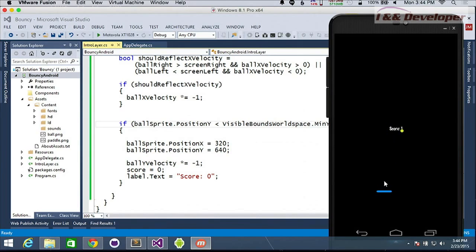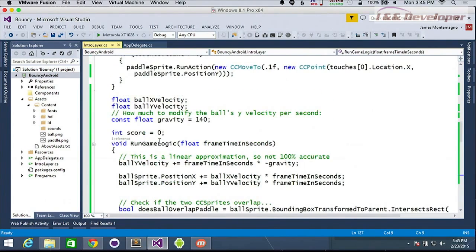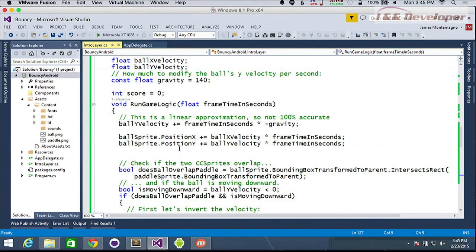There we go. So let's see if my logic here is going to fix it. And obviously now you could adjust all the different gravities and things like that. Oh, now of course I've launched it up because I guess I modified it incorrectly. So we have a few different issues in there as well. Our main issue is that we didn't reset our ball velocity here. So that's what's occurring at this point.